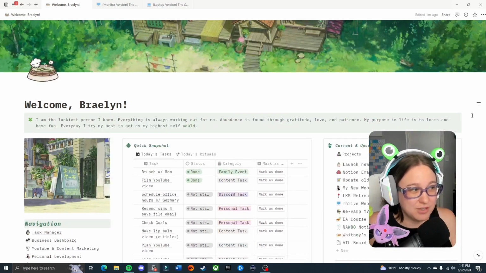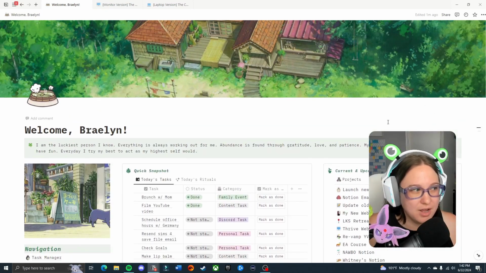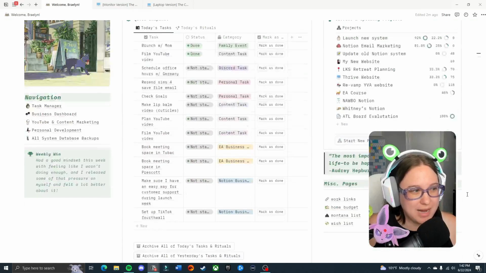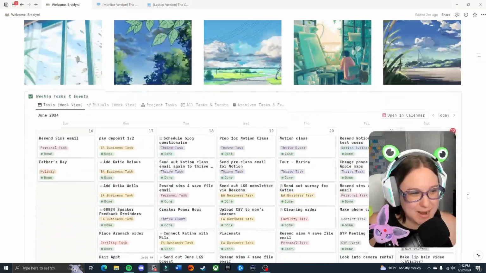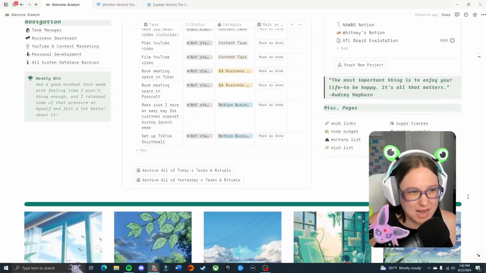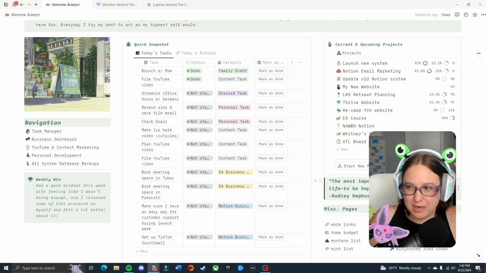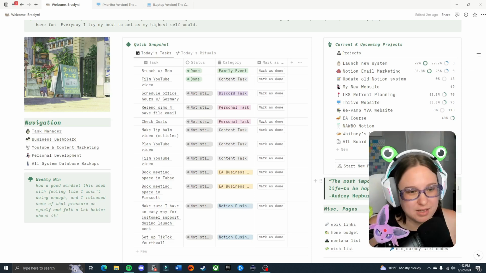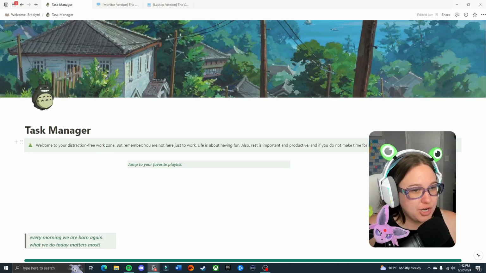This is just kind of fun to show you, like, this is what it can look like when you're done customizing it and sort of making it your own. Still extremely powerful, but also really fun to look at. Like, the dopamine in my brain is just like pew, pew, pew, because I love looking at this so much. We'll jump around real quick to show you my other pages.